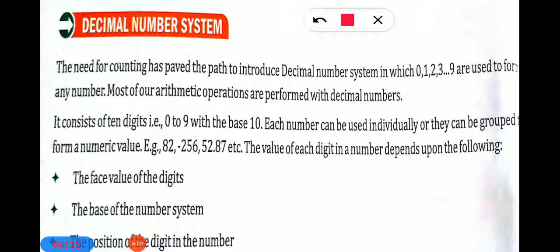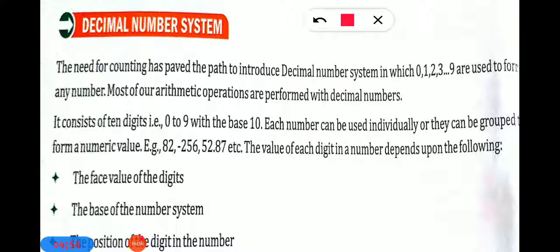Out of 0 to 9 you can take 2 numbers, meaning you are making a group of 2 digits and creating one number, like 5 and 2. I use digits from 0 to 9, first number 5 and second number 2. Which number do I get? 52. Understood? It means that it is a group of numbers. So it consists of 10 digits. How 10 digits? Like this way.